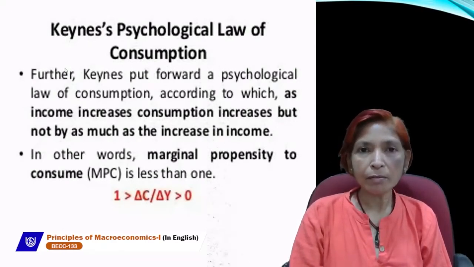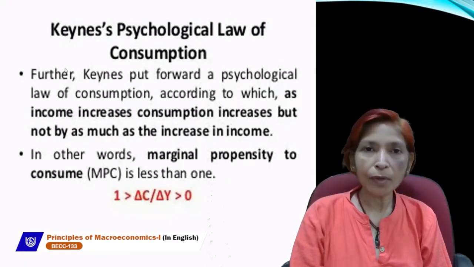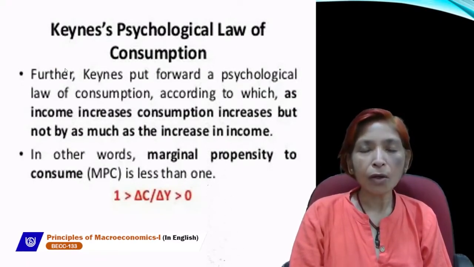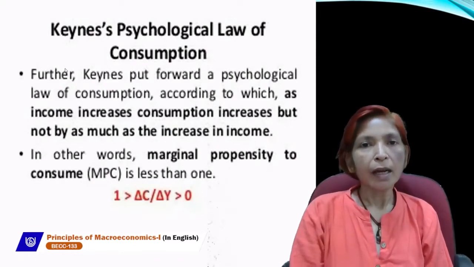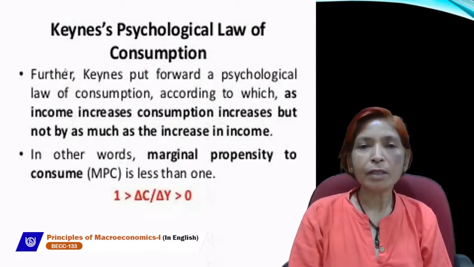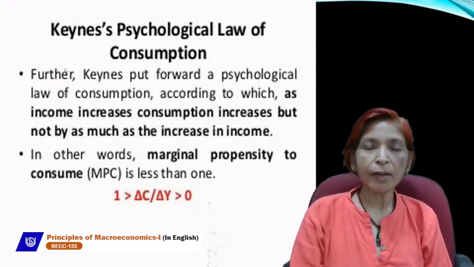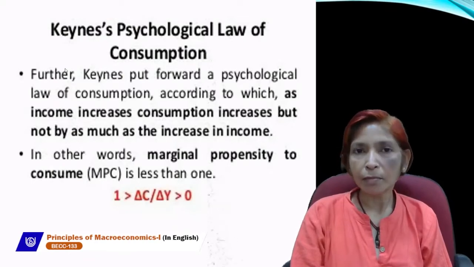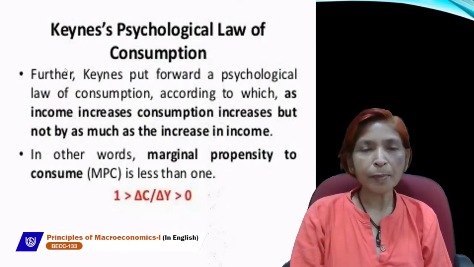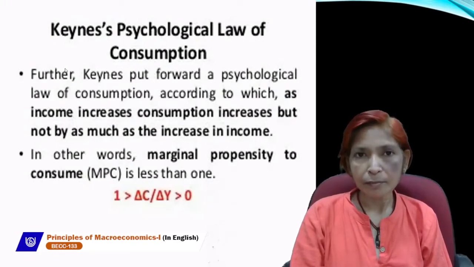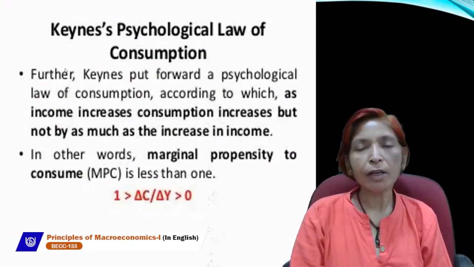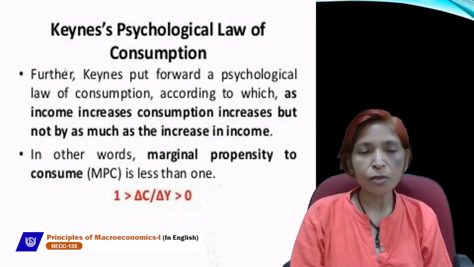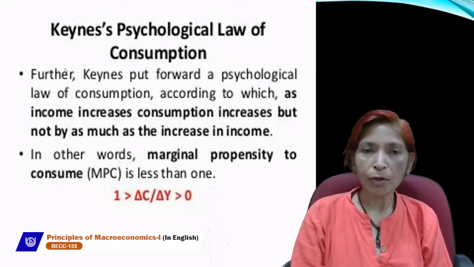At zero level of income, a minimum level of consumption always exists. That is called autonomous consumption. As income rises, consumption also rises. Further, if income increases more, then consumption will increase, but not by the same proportion as income. Because the consumer doesn't spend the entire money income on consumption. He will save money for future uncertainties. And to protect himself from future uncertainties, saving is very important.